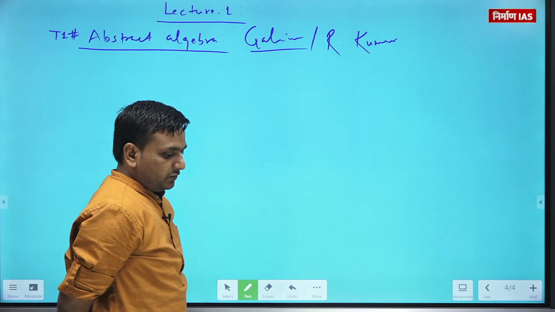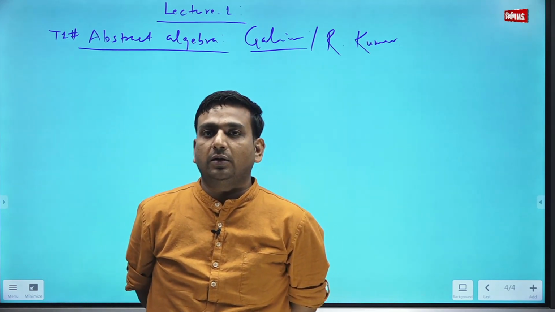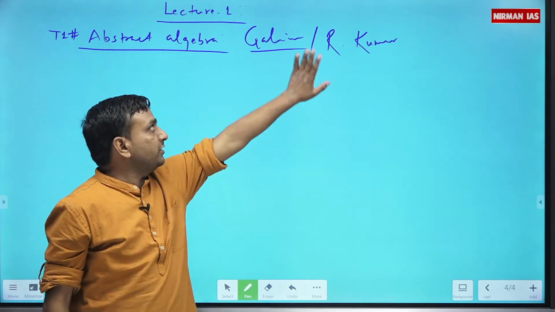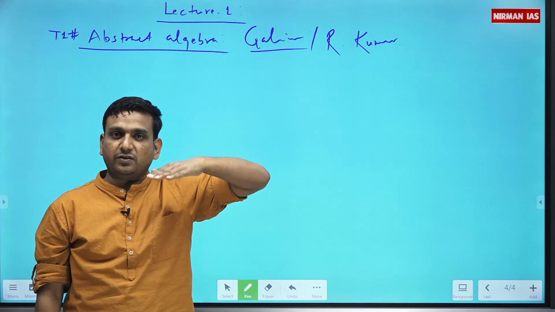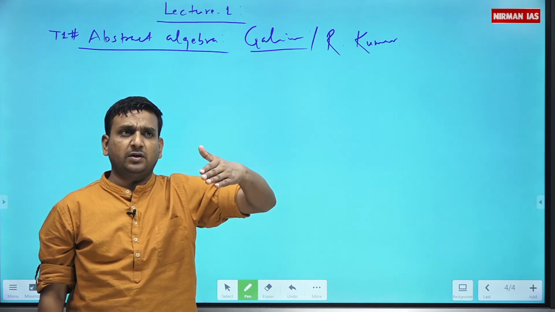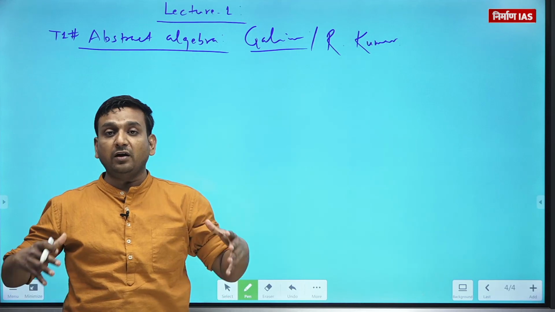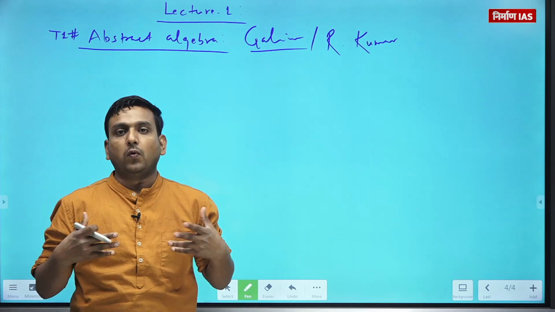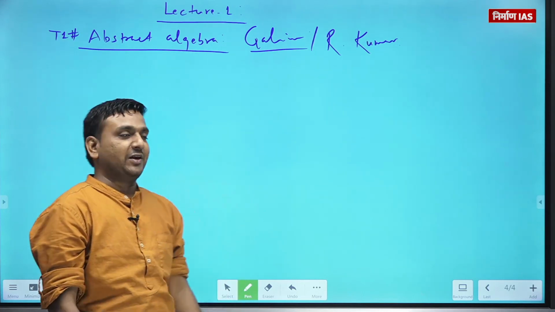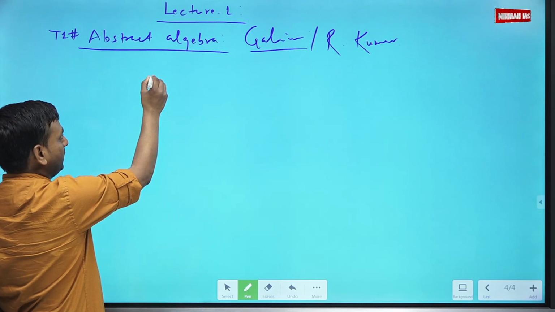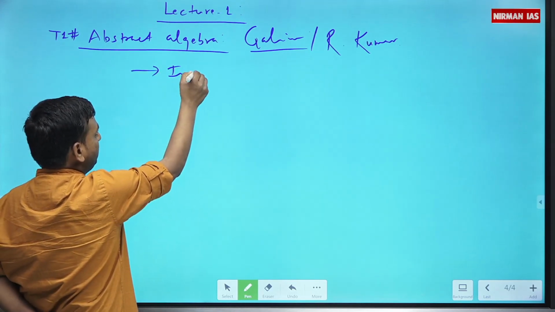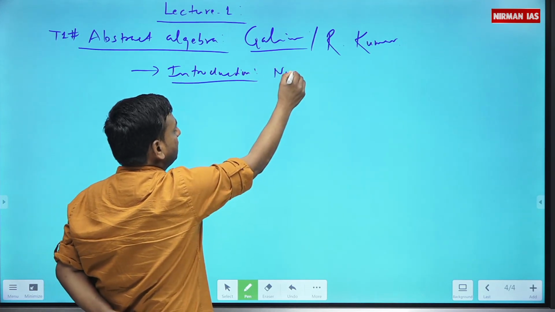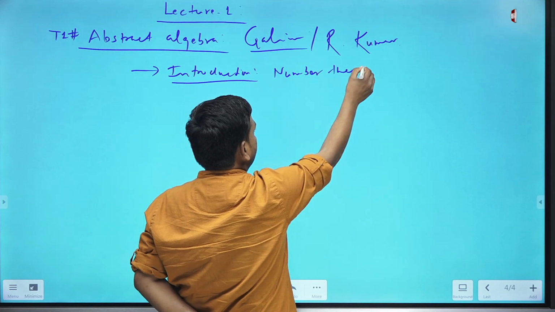Okay, I was talking about why you struggle. I too struggled during my undergraduation, but when I got this book, Gallian, when I analyzed, when I revised and re-revised, I got to know, I even fell in love with abstract algebra, with the group theory part. How? That I'm going to tell you here. See, there may be an introduction where you can start from the number theory as well.